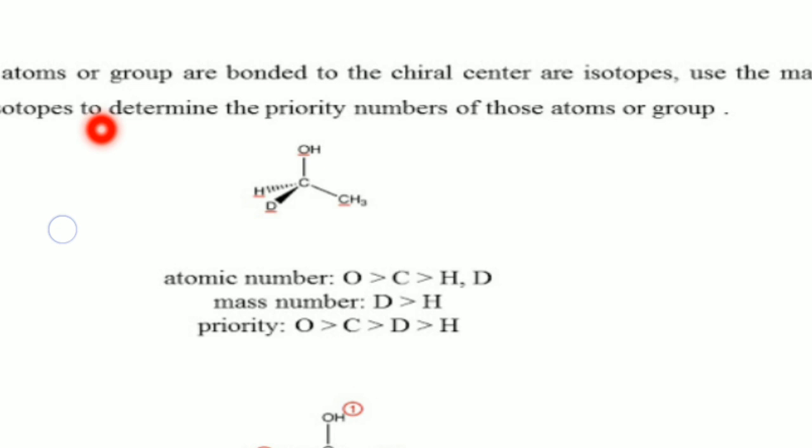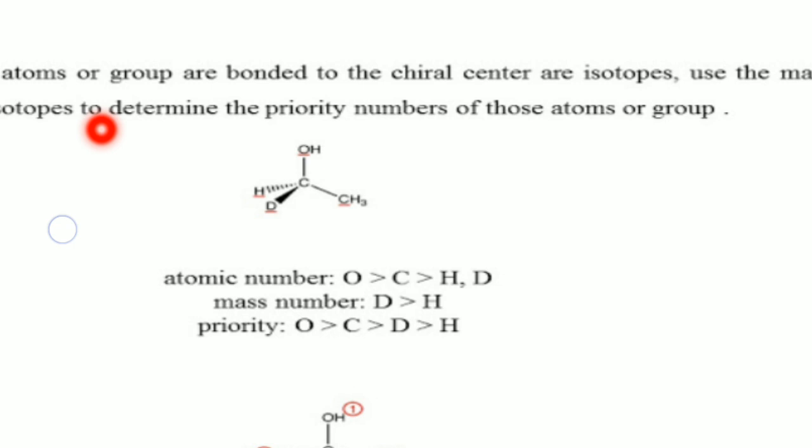Here, this chiral carbon is connected to one OH group, hydrogen, deuterium and a CH3 methyl group. The OH group has oxygen connected to the chiral carbon, with atomic number 8. The methyl group carbon has atomic number 6. Hydrogen's atomic number is 1, and deuterium's atomic number is also 1.